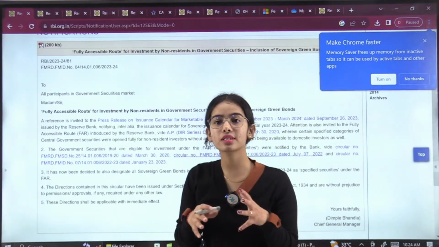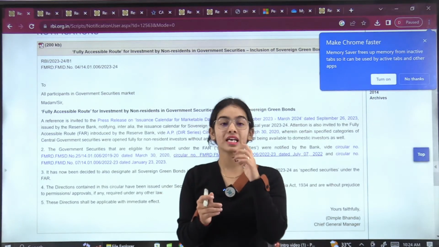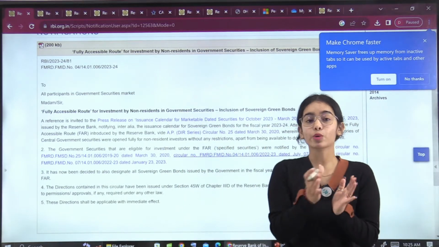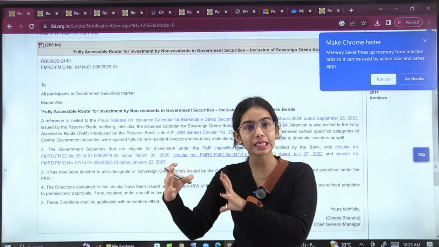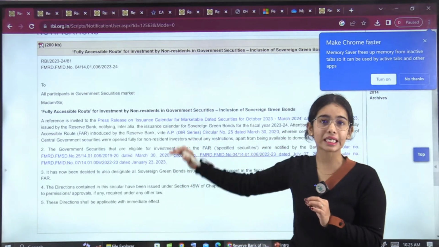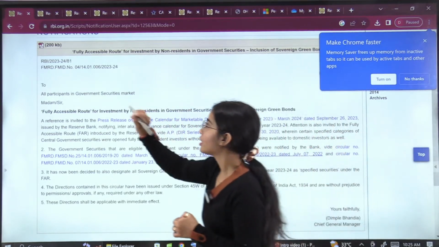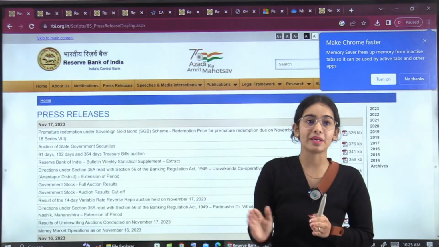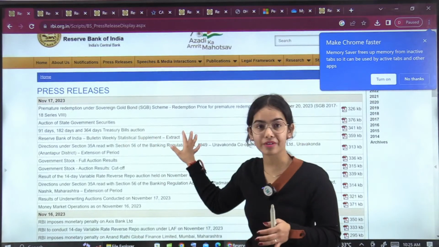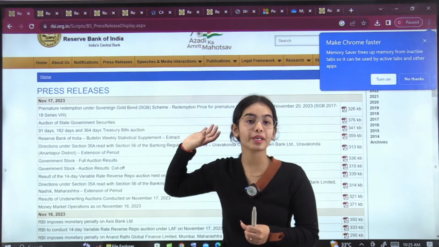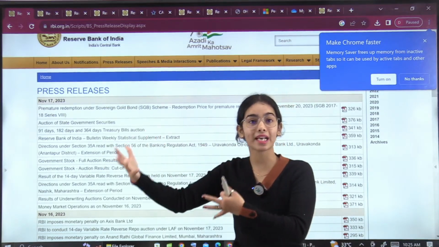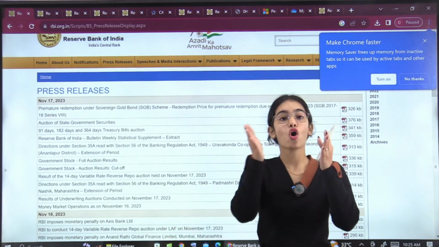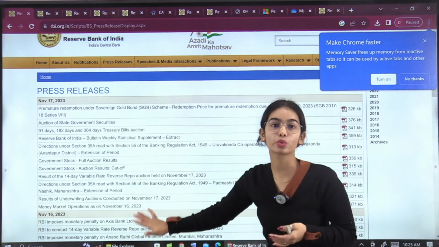So Durga is asking, ma'am, what is the difference between the notification and the press release? Just by the terms, notifications are something where the RBI notifies that this change has been brought. A press release is the RBI releasing a statement that this has happened. In press releases, whatever the RBI is doing on a daily basis, such as the treasury bills auction, premature redemption, or government stocks being released or bought, the day-to-day working of the Reserve Bank of India is informed through press releases.